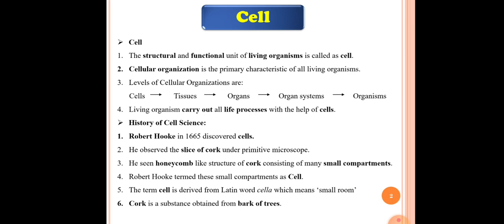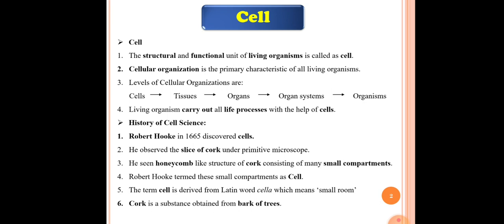See the second point: cellular organization is the primary characteristic of all living organisms. So for all living organisms, cellular organization is required. The third point is levels of cellular organization: cells, tissues, organs, organ systems, and organism. It means that a group of cells forms tissues, a group of tissues forms organs, a group of organs forms organ systems, and various organ systems come together to form an organism.